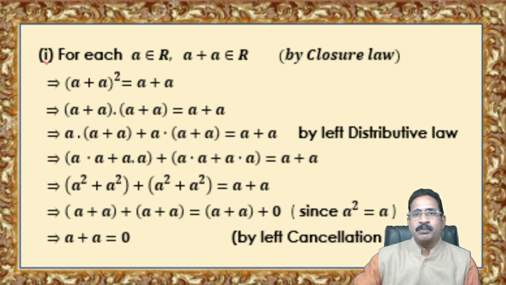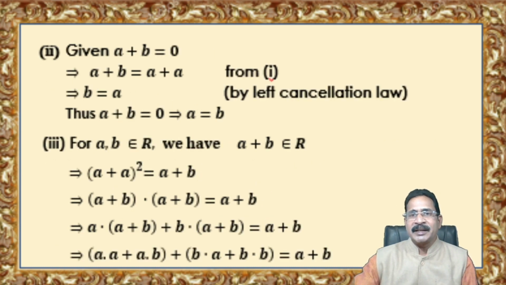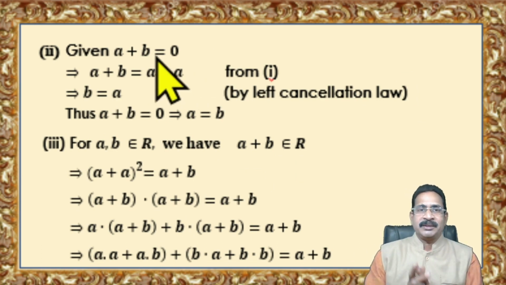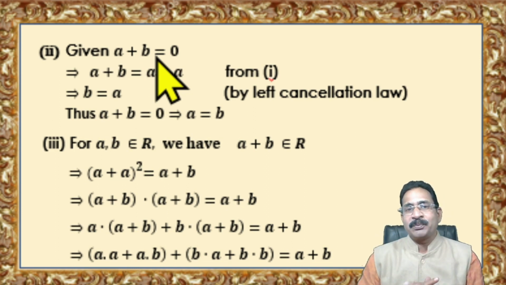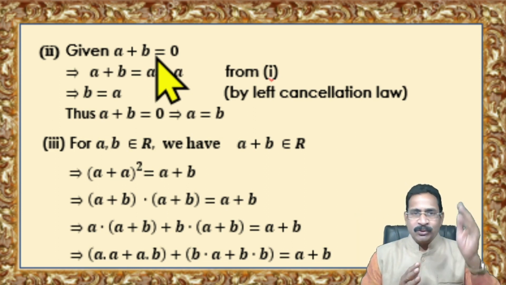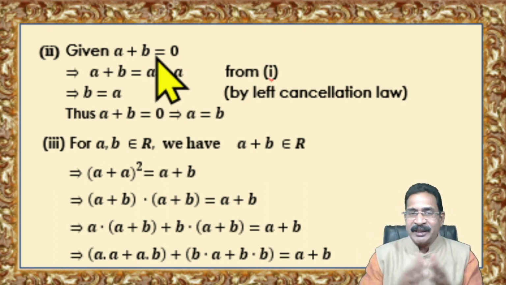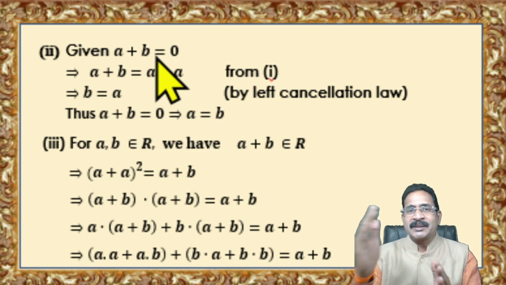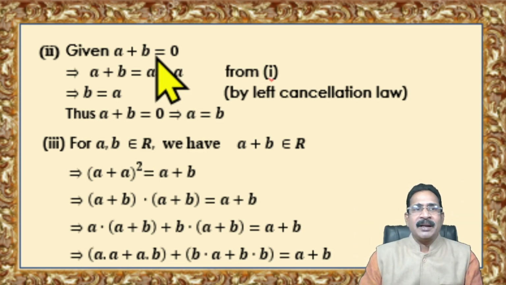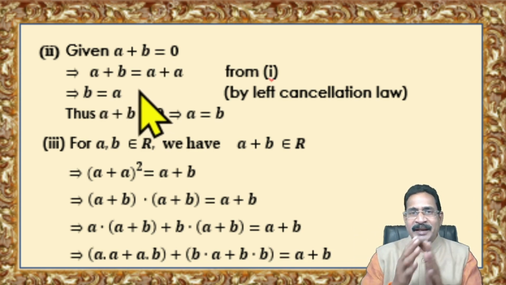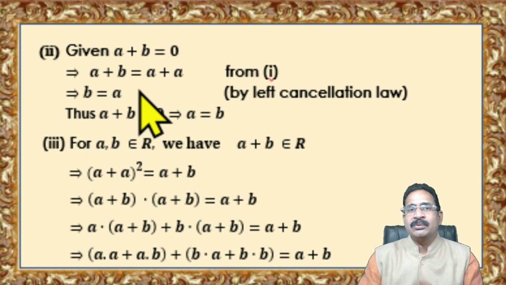So the first condition is proved. Now you go for the second condition. What is the second condition? If we take A plus B is equal to 0, then we conclude that A is equal to B. This is a very, very particular condition. To take A plus B is equal to 0, using condition 1, we have A plus A is equal to 0. We write it here: A plus B is equal to A plus A. Now apply left cancellation law here. So B is equal to A. So if we take A plus B is equal to 0, then we have A is equal to B.